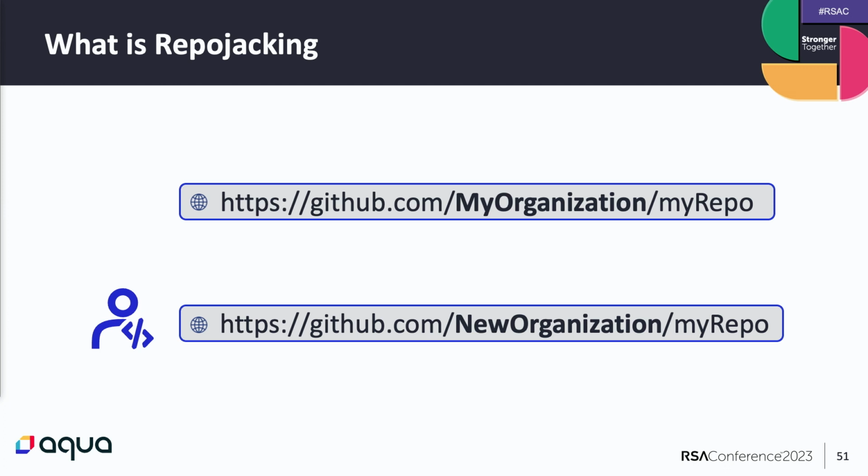However, what happens if a user by mistake accesses the old URL? There will be an HTTP redirect and everything will be okay. But now, because the organization changed its name, the My Organization name is free for everyone to take. What will happen if an attacker opens the My Organization and within it the My Repo repository? There will no longer be a redirect, and users that by mistake access the old URL of the legitimate repository will actually access the attacker's repository. This is the core of repojacking. There are more scenarios like transferring the ownership instead of a rename, but it's all about the same.